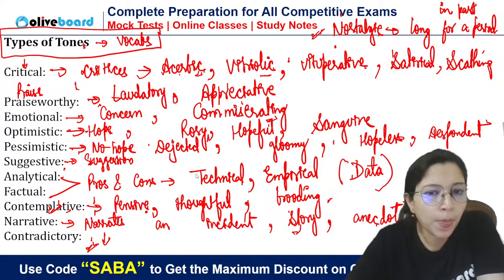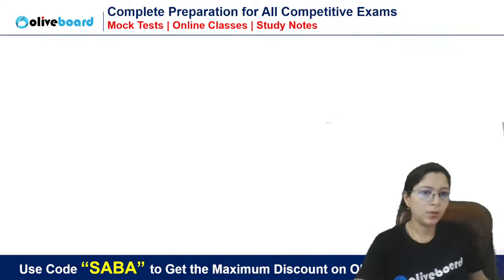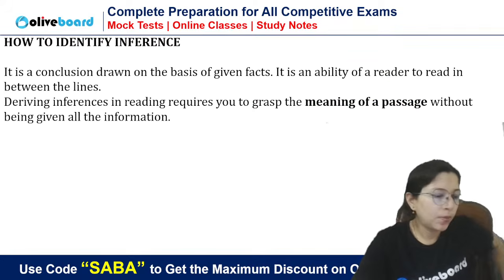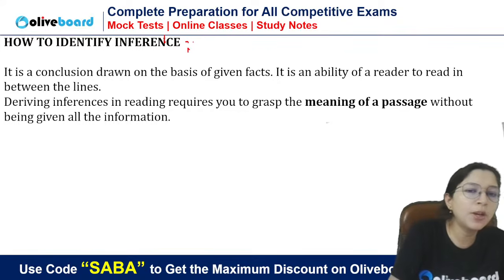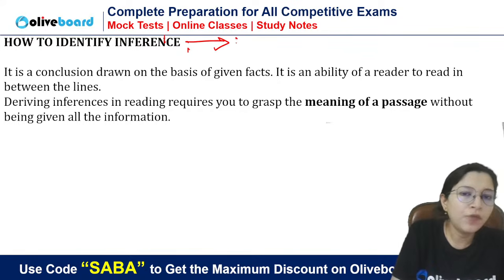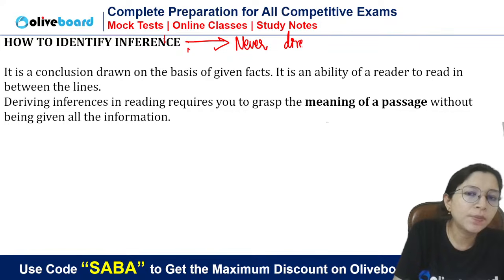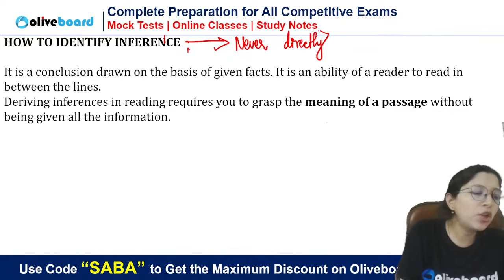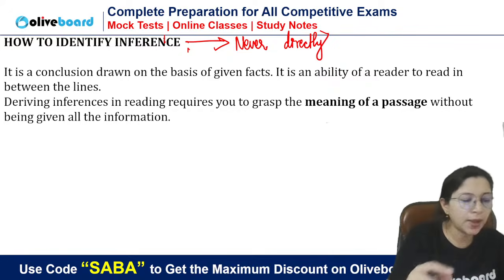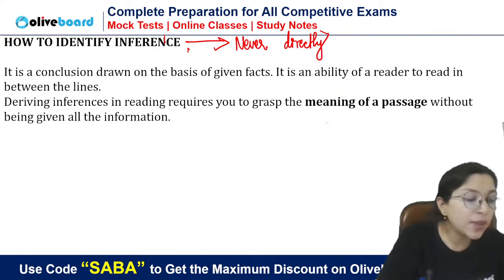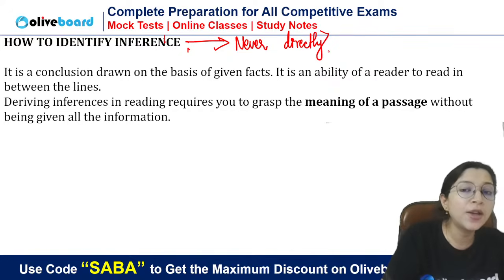Quickly. See, remember just one thing. Inference is never directly stated in the passage. बस. अगर कोई चीज पैसेज में साफ साफ लिखी हुई है, एज इट इज सेंटेंस उठाया गया है, so that is never inference. It is never directly stated in the passage.